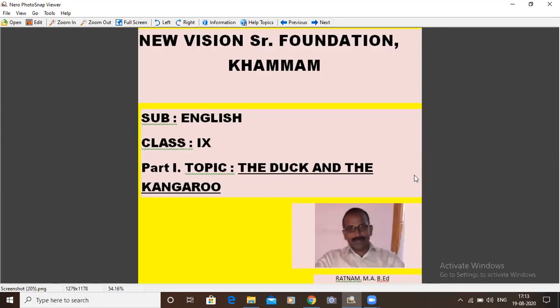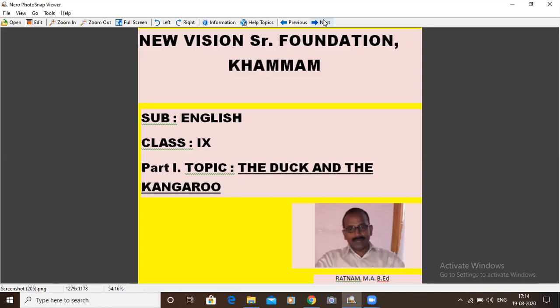Reading in first unit. The Duck and the Kangaroo, the poem written by Edward Lear, is about the duck's wish to go around the world because it was bored being in the same pond all the time. And the kangaroo fulfilled the wish of the duck by taking it on its back around the world.